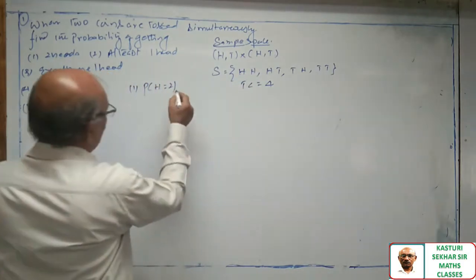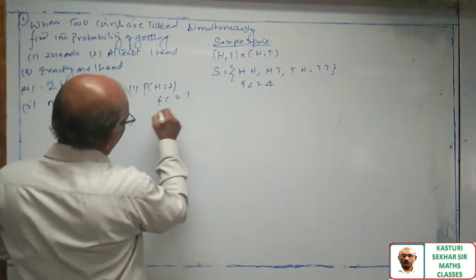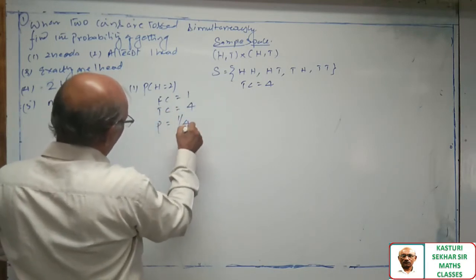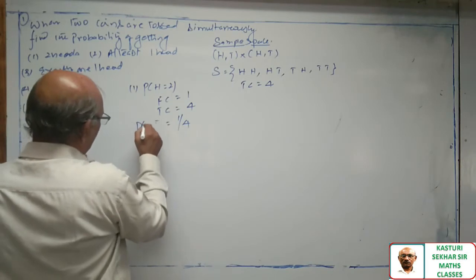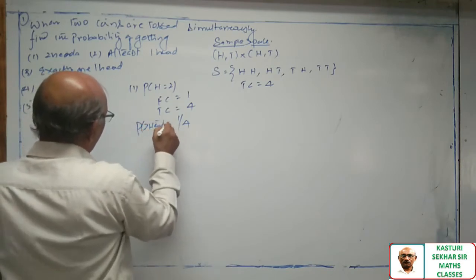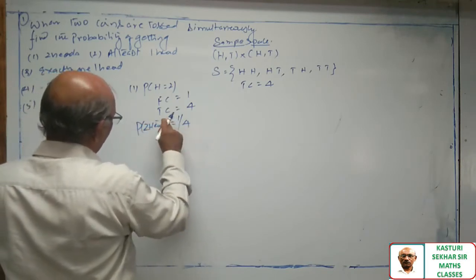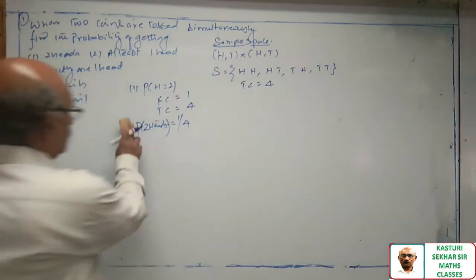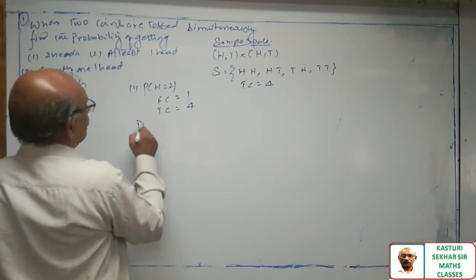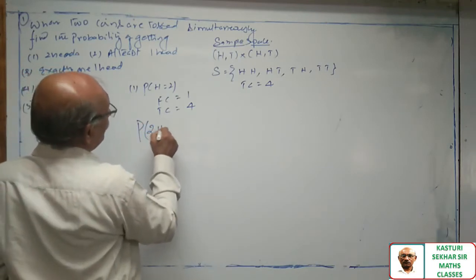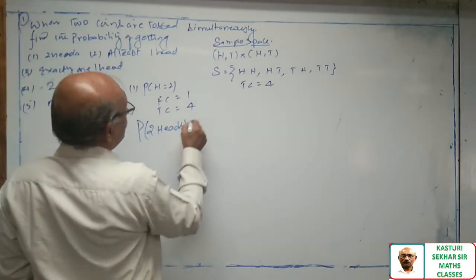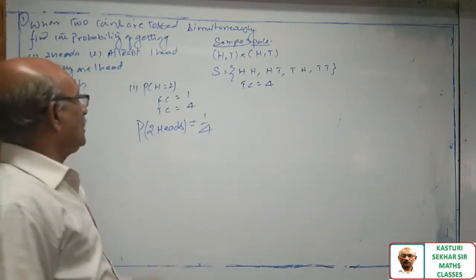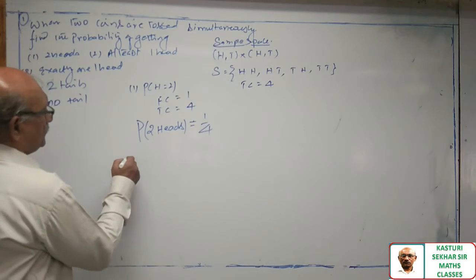Only one case is supporting. So favorable cases are 1, total number of cases are 4. Probability is equal to 1 by 4. This is the answer to first question.